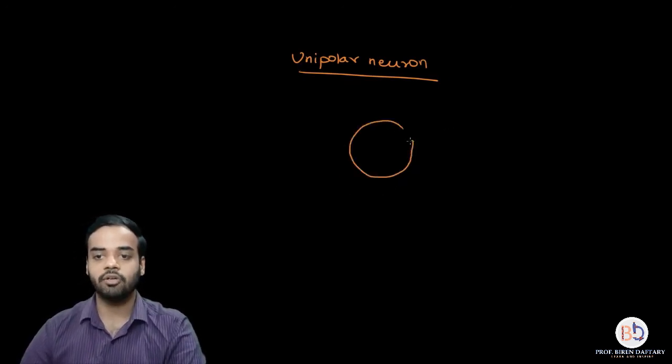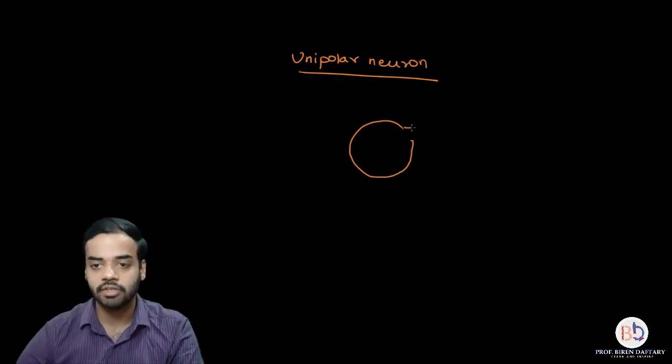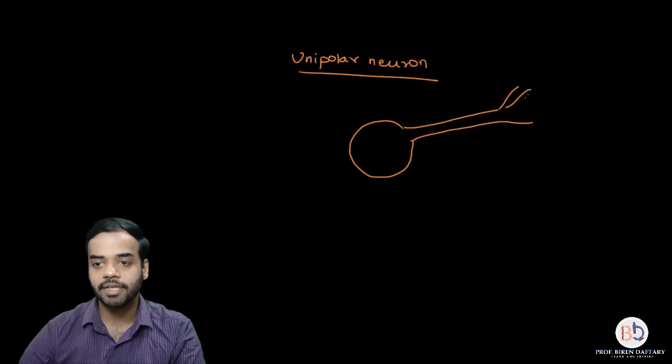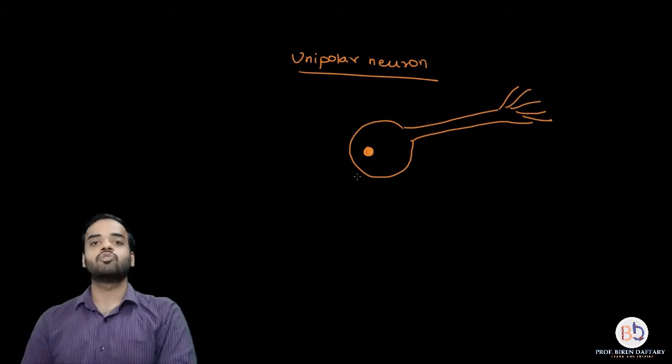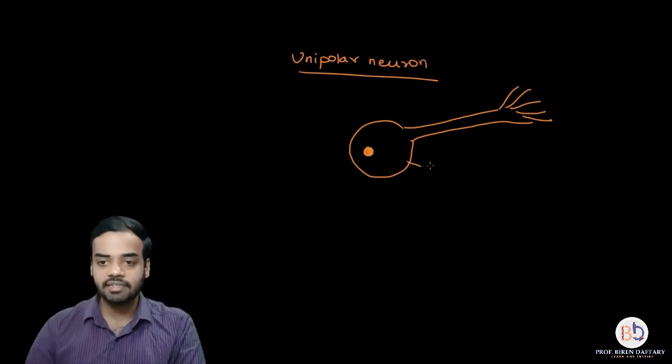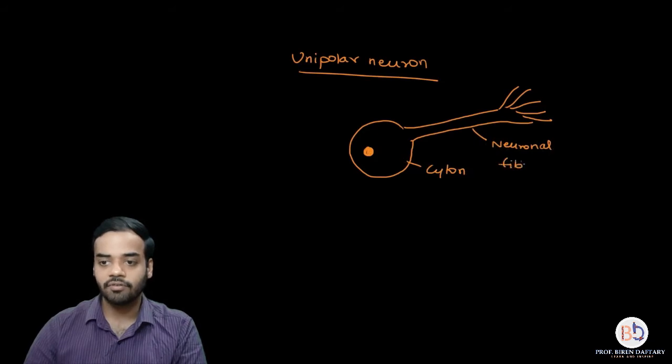And to this cyton there is only a single fiber which is attached, which I am going to show over here like this. This is just a single fiber which is attached, and later on it will divide into many other branches. Alright, and you can see over here I am drawing the nucleus. So in this diagram, there is a single cyton and there is a single neuronal or a single nerve fiber.